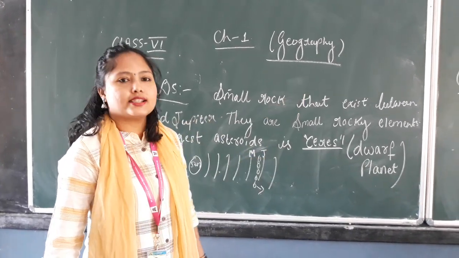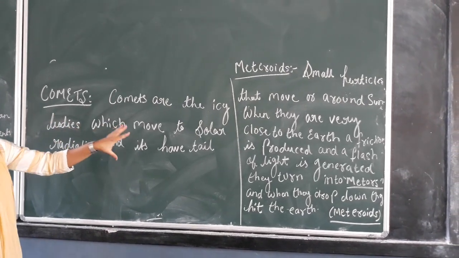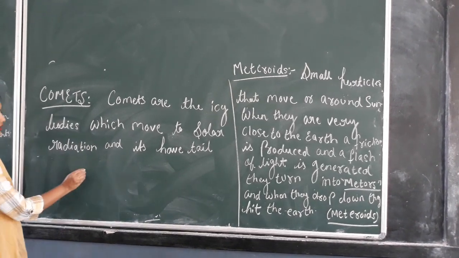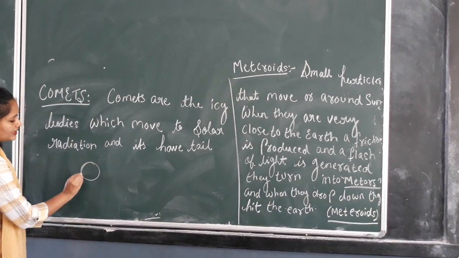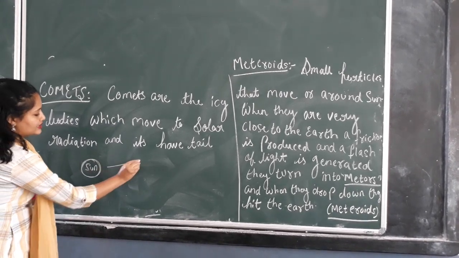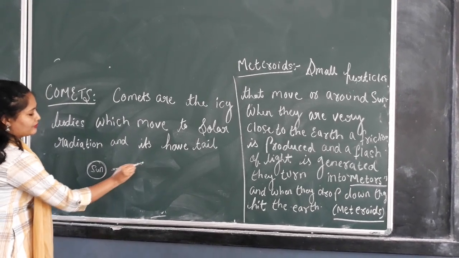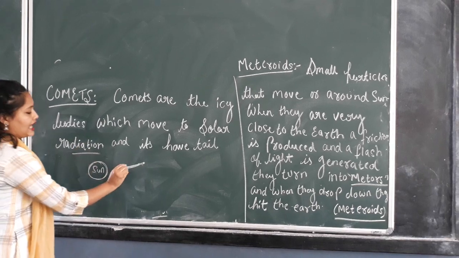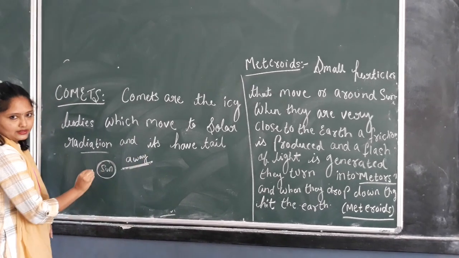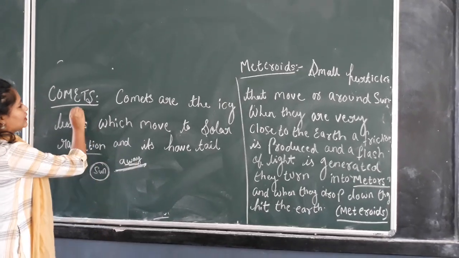Okay. Next, it is comet. Now see, comets are the icy bodies which move to solar radiation, and it has a tail. When they move around the sun, they form one kind of tail, and that tail is formed by solar radiation. Okay, and that is always away from the sun. It never comes here. It is always away from the sun, and that is called comets.